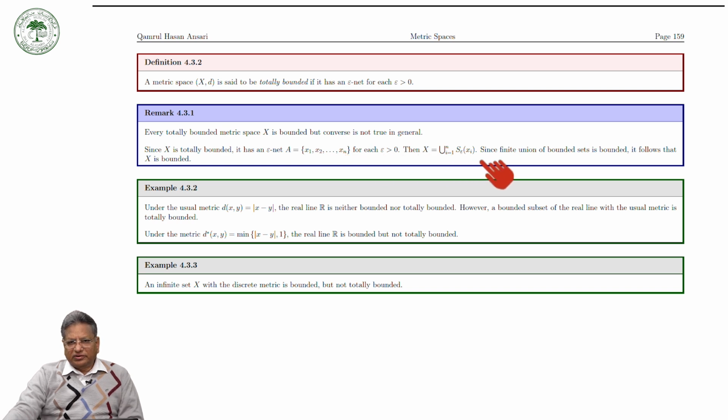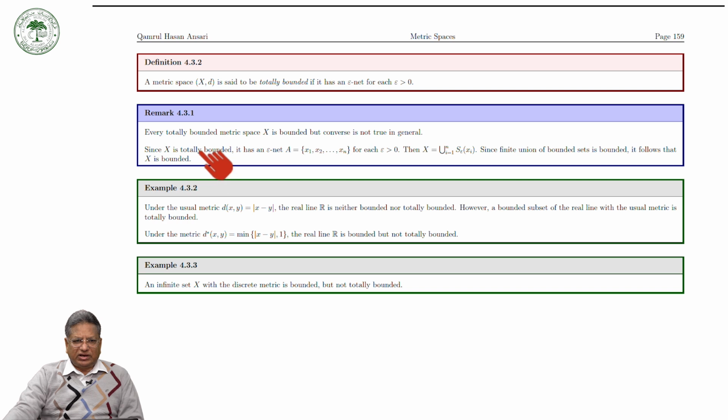Now this is a ball, the open ball with center at xi and radius epsilon, so its diameter is less than or equal to 2 epsilon. Therefore it is bounded. A finite union of bounded sets is bounded, and therefore X is bounded.